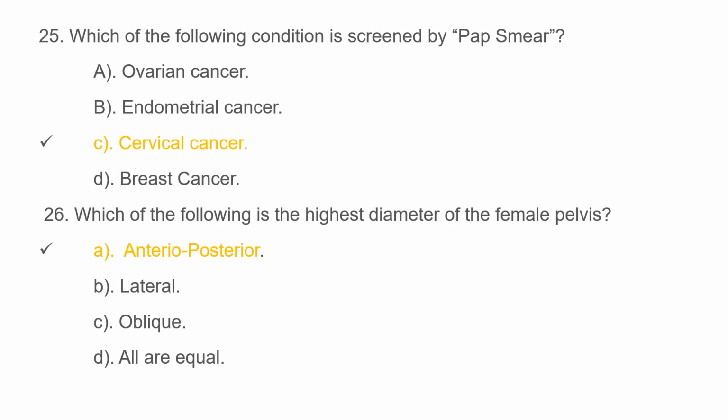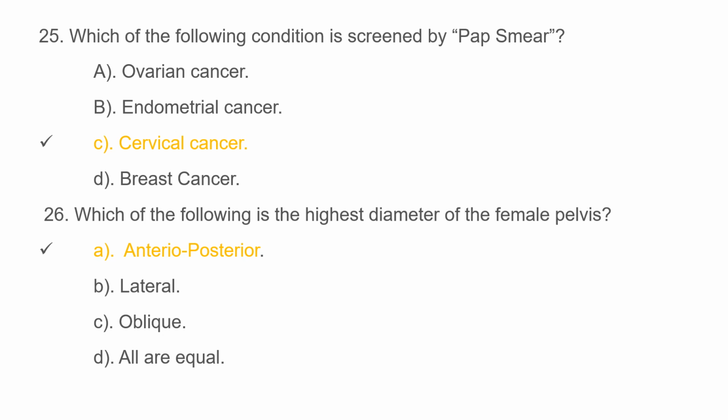The 25th question is, which of the following condition is screened by pap smear? Option A, ovarian cancer, option B, endometrial cancer, option C, cervical cancer, option D, breast cancer. And the correct option is option C, cervical cancer.